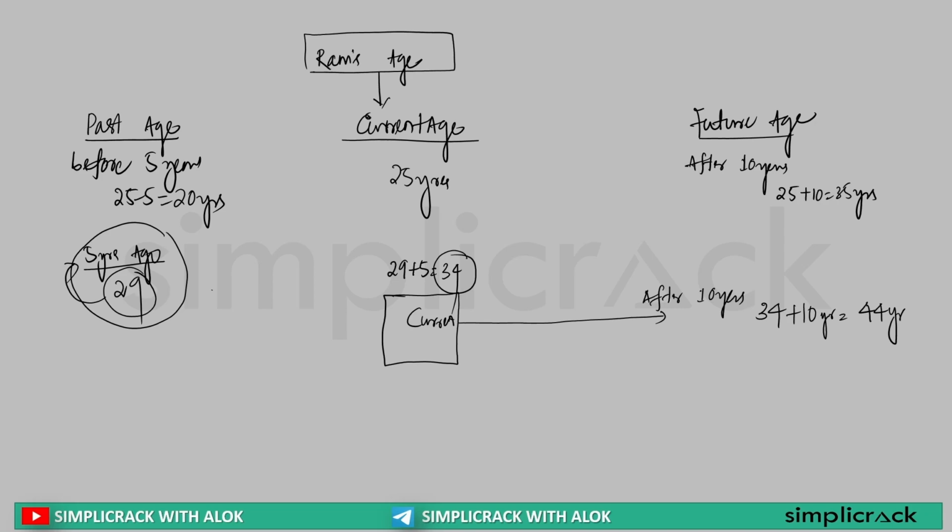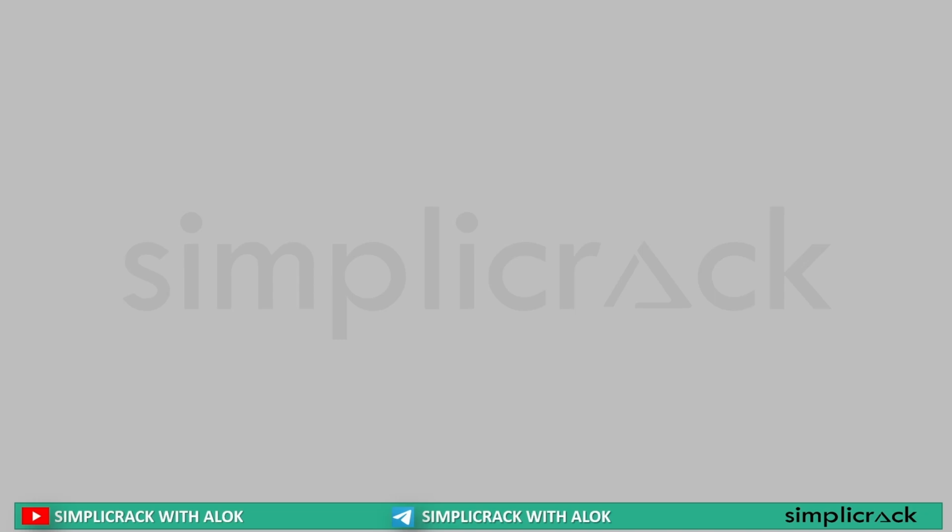Now, the last thing about the concepts. Understand this.